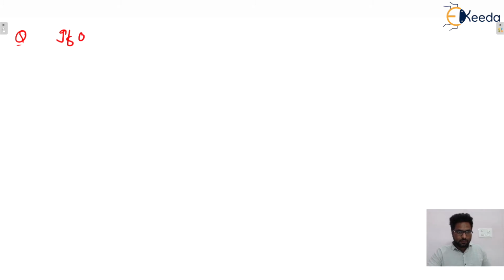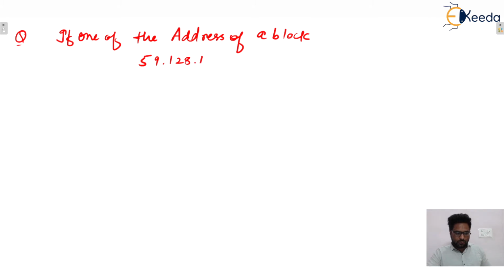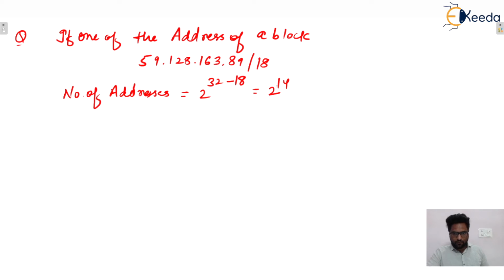If one of the addresses of a block is 59.128.163.89/18, and the question is the total number of addresses, that is 2 raised to power 32 minus n, that is 18, 2 raised to power 14, and this can be written like that, 2 raised to power 8 into 2 raised to power 6, that is 64 into 256.